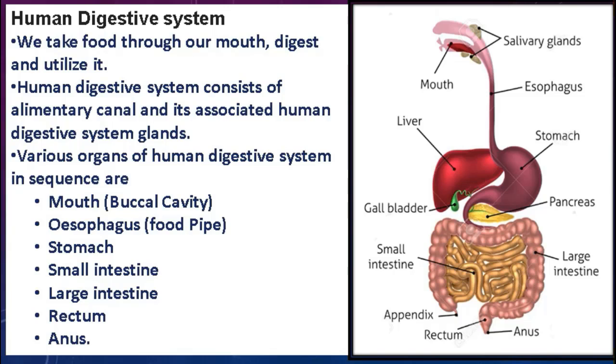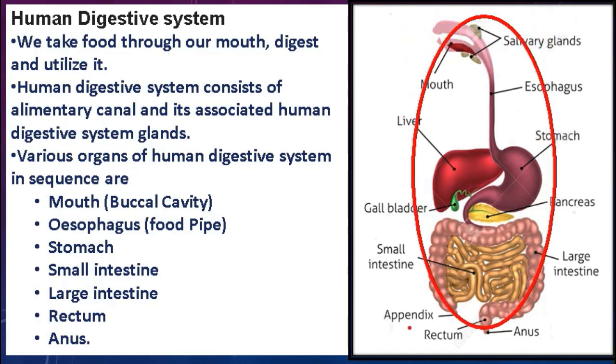Then after taking in food, our body digests it and utilizes it. The human digestive system consists of the alimentary canal. Now the question is, what is the alimentary canal? Students, the alimentary canal is the long tubular passage, as you can see here. This is the long tubular passage that we talked about.